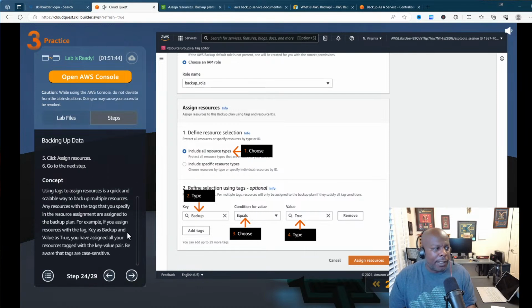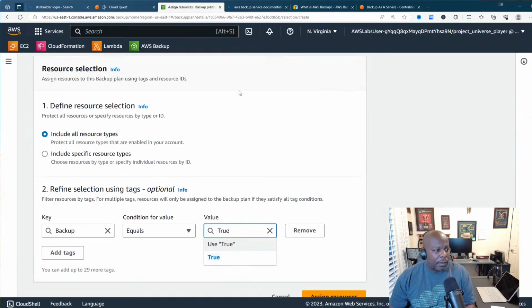Now the concept behind using these tags: using tags to assign resources is a quick and scalable way to back up multiple resources. Any resource with the tags that you specify in the resource assignment is assigned to the backup plan. For example, if you assign resources with the tag key as backup and value as true, you have assigned all of your resources tagged with that key-value pair. Be aware that tags are case sensitive, so make sure when you're typing them out that you match the case. And then we'll go to assign resources. So there you go.